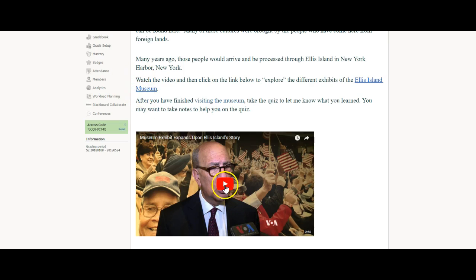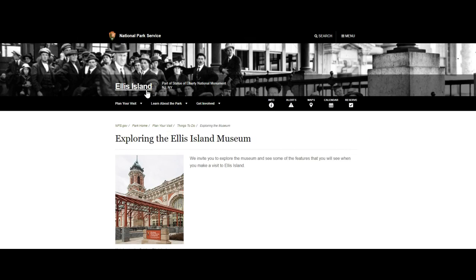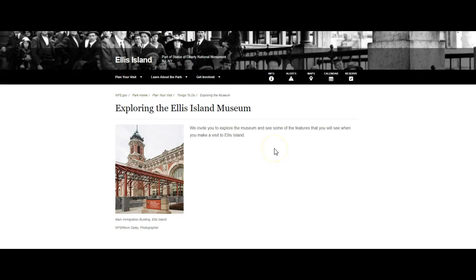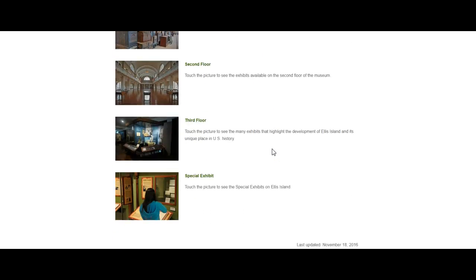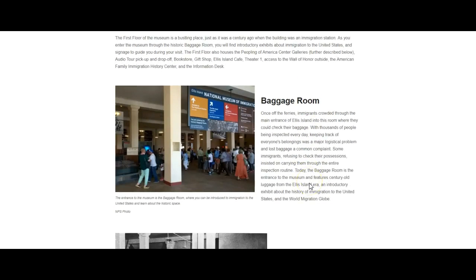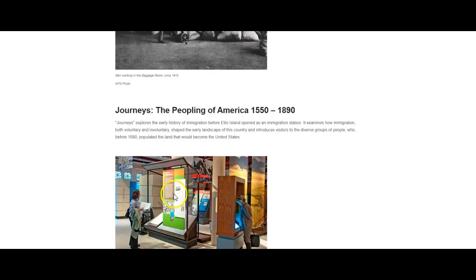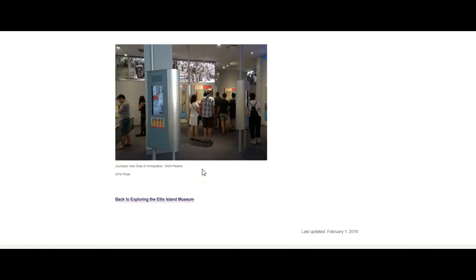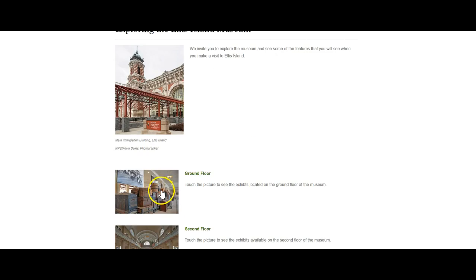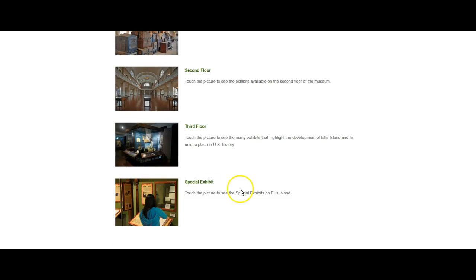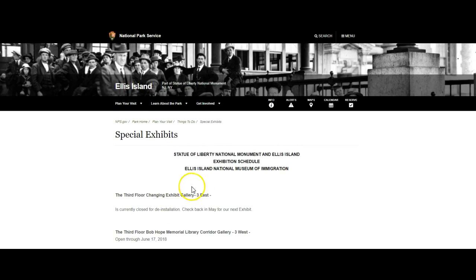So after you've watched the video, click on the link and it will take you to the National Park Service website for the museum. And then you can see the different things that they have in the museum by clicking on the pictures. So look through the pictures, read about what each of the exhibits are, see if you can tell what's happening in the pictures, and do that for each of the floors, first floor, second floor, third floor. And then there's a special exhibit page. It's not working. There you go.